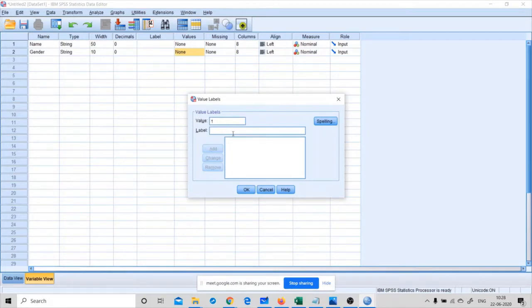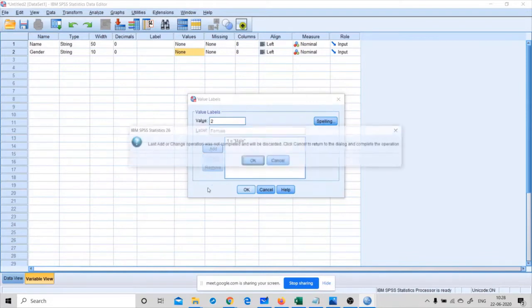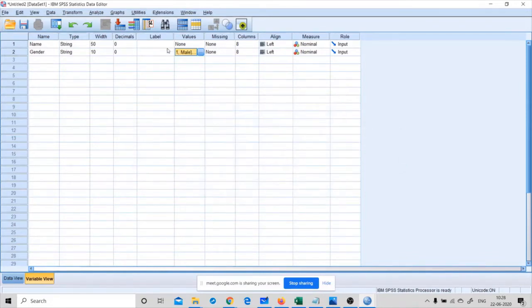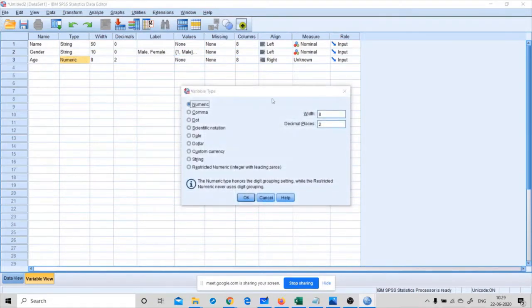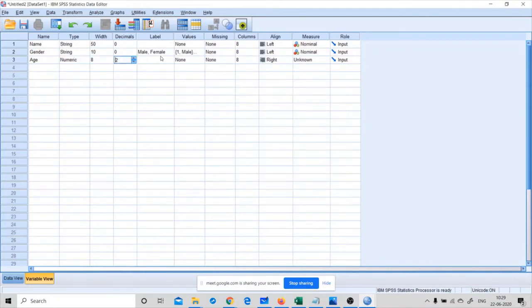For value 1 it should be male, and for value 2 it should be female. So it is also a nominal one. Then age should be numeric, and we can measure it through scale.